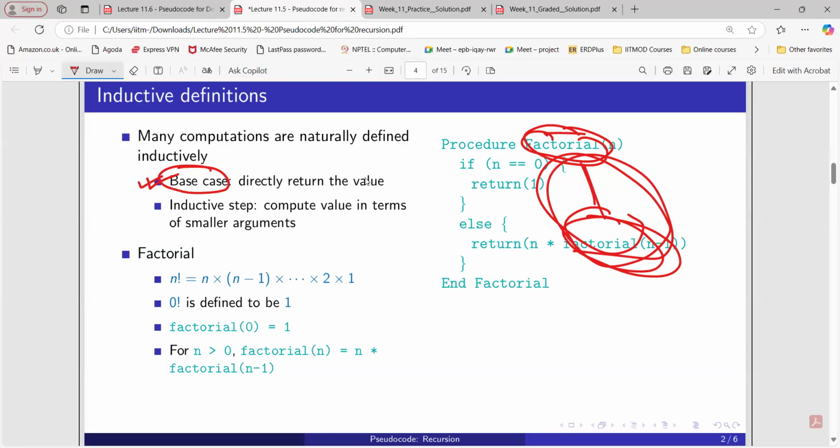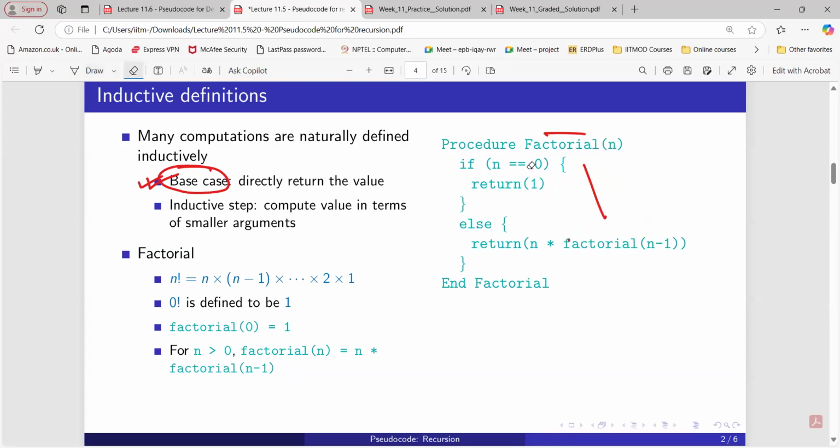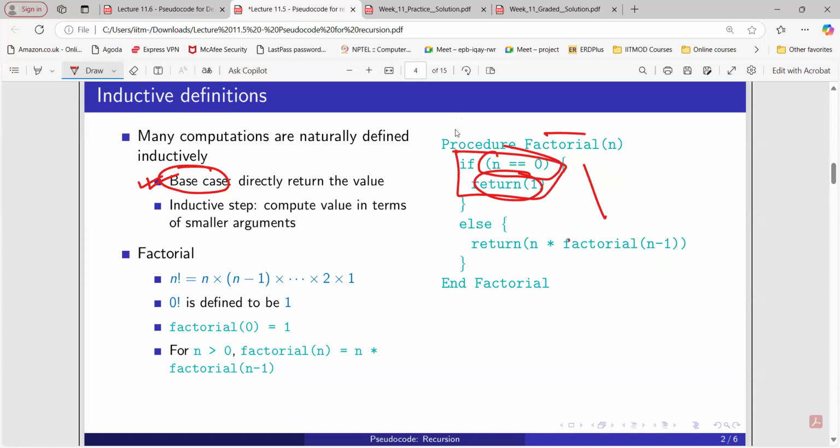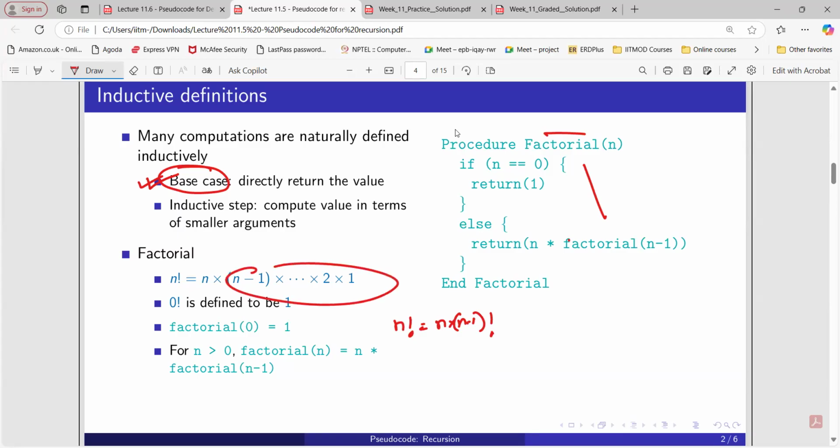If you observe what we are doing in the case of factorial, when n equals 0, we return 1. This is the base case for this particular procedure. Now, why do we require recursion? Suppose we want to find the factorial of n. What we usually do is n into n minus 1 factorial. Whatever process we followed for n factorial, we follow the same for n minus 1 factorial.